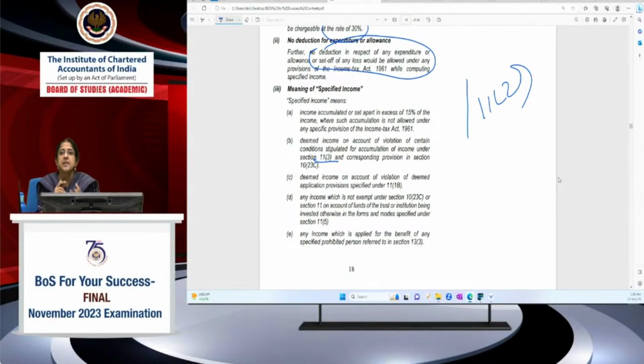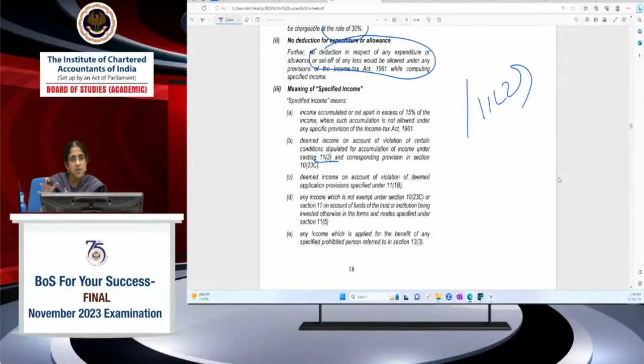That accumulated income, if you are going to donate it to another charitable trust, even by way of normal donations, that is not permitted, and that amount which you've donated will be treated as your specified income. Then on account of violation of deemed application provisions under 11.1b. 11.1b states what? That normally if I don't receive my income during the current year, or if I receive it at the fag end of the year and I'm not able to apply it, then what should I do? I will apply it in the next year, say. Then I have to apply in that year or the year immediately thereafter.